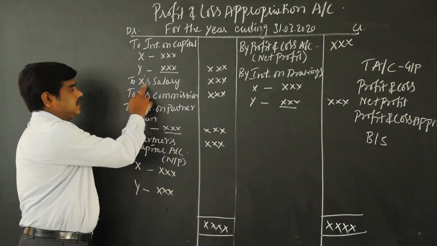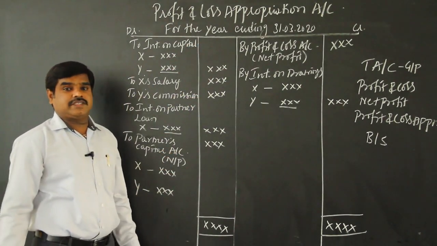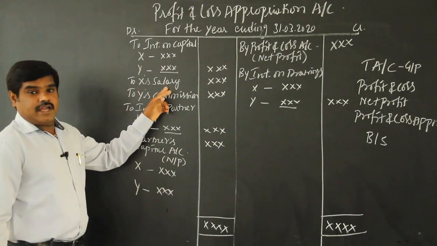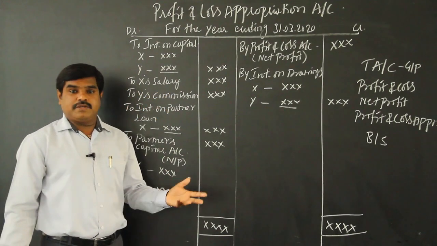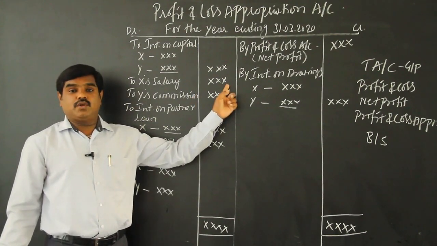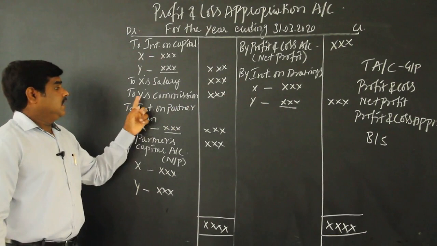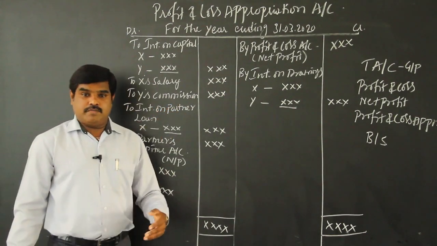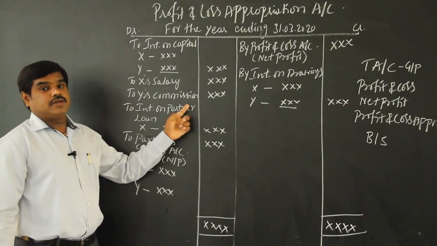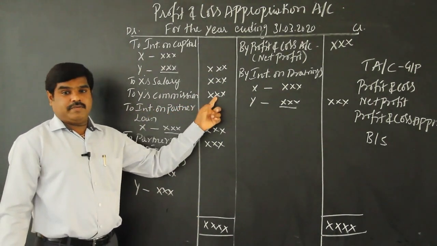Okay, next, salary to X. X is acting as a working manager, so salary has to be given. For example, 1,000 rupees salary, so 1,000 rupees into 12 months, 12,000 rupees has to be debited to X salary. Next, commission. Y is giving more business to the firm. Therefore, Y is going to get some commission, so Y commission has to be debited.